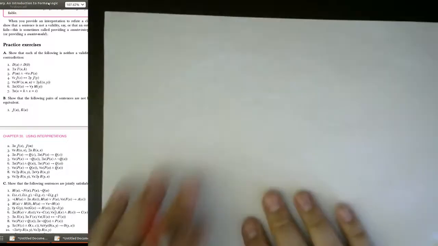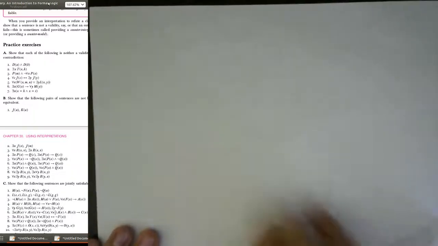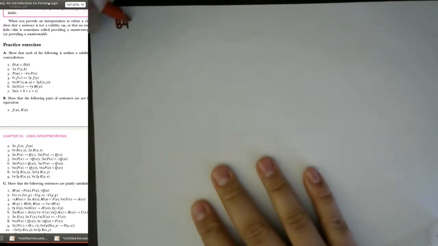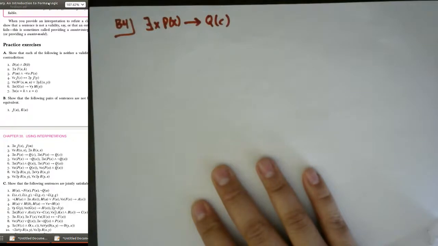Problem B4 is the same kind of question, except now our sentences of first order logic are: there exists x, P(x) implies Q(c). Notice that the existential quantifier's scope stops there.